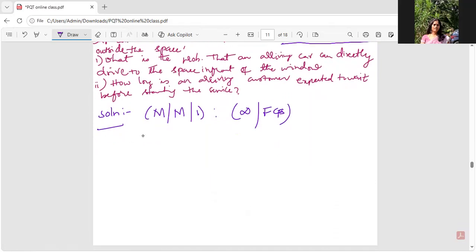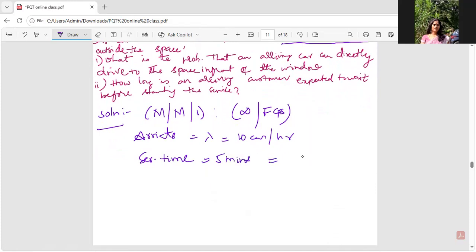What's been given is the arrival rate. He has given the arrival rate lambda, which is nothing but 10 cars per hour. Service time he has given, as I mentioned clearly, is 5 minutes.